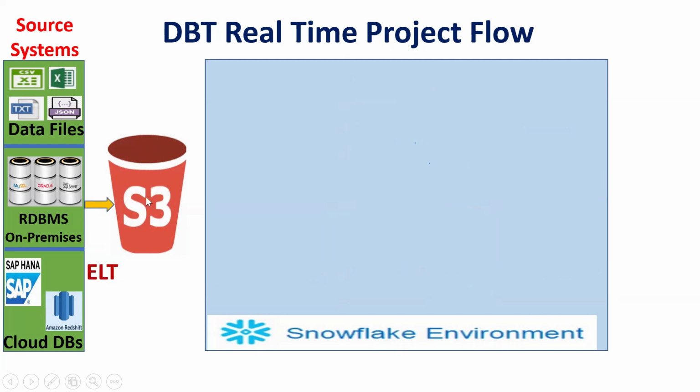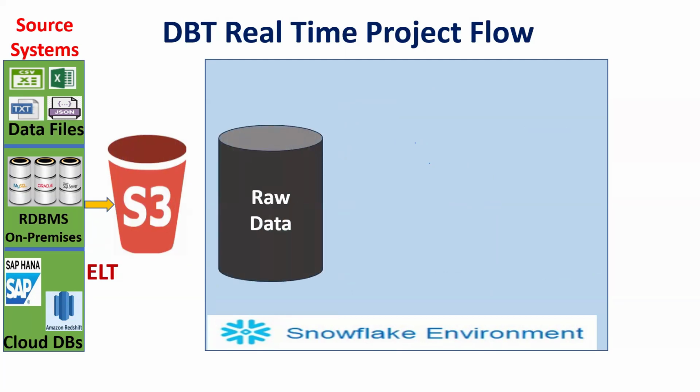Assume the Fivetran tool, with the help of which the data lands in S3. Now this data I want to get into Snowflake. How do we get it? We have the constructs external stage and storage integration object, using the copy into command, Snowpipe, and external table. We are dumping it into Snowflake. Now the same data is raw data, in single tables.